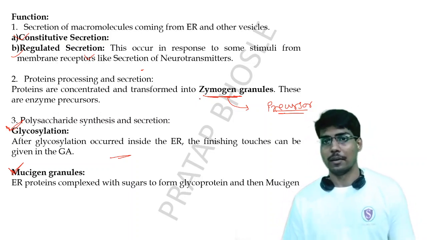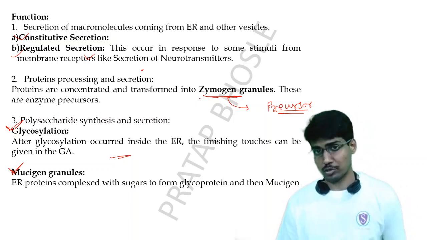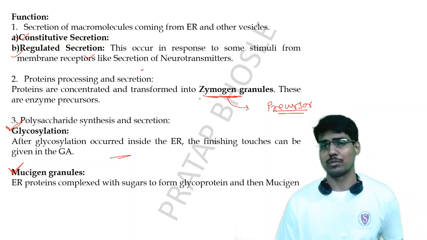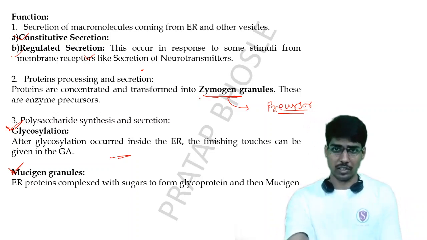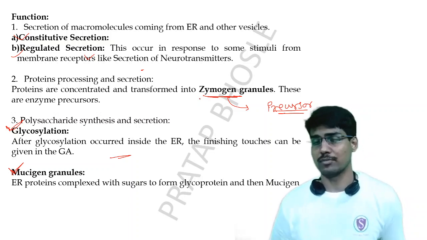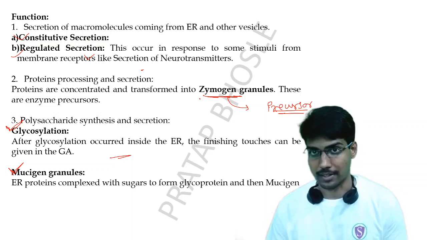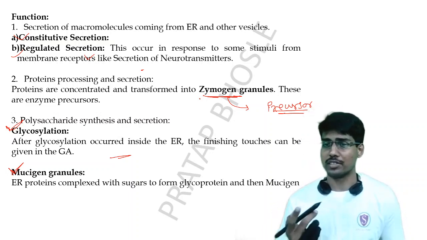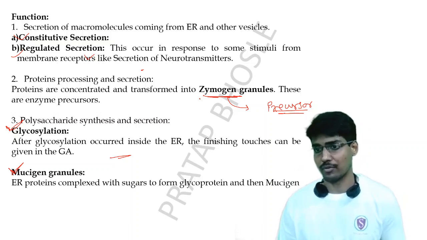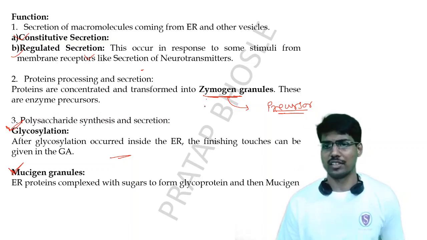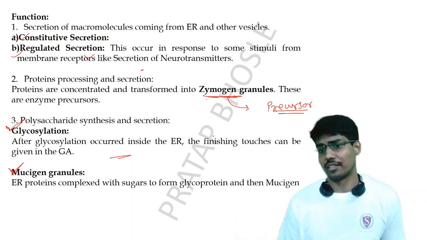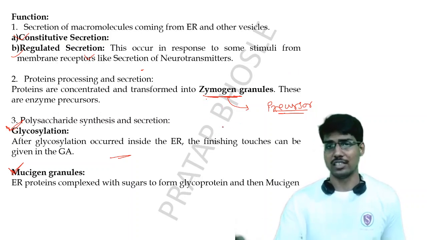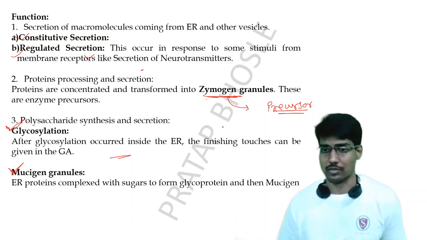The initial process of glycosylation occurs in the endoplasmic reticulum, and the final touch-up is given by the Golgi apparatus. This is the first function related to polysaccharide synthesis and secretion. Once they are glycosylated, they are released in the form of vesicles into the cytoplasm.